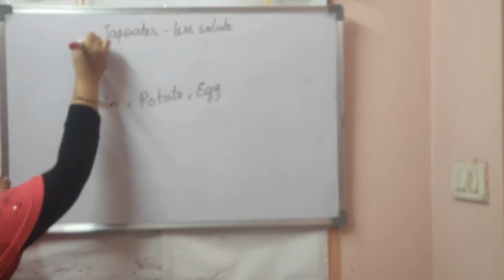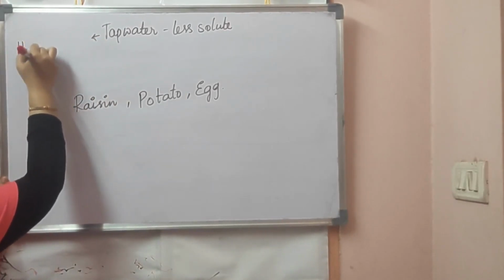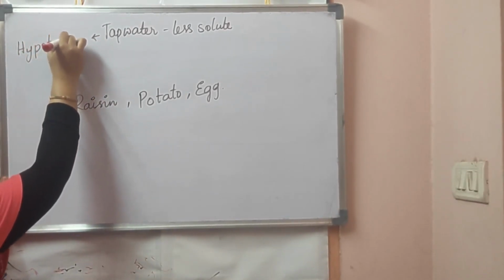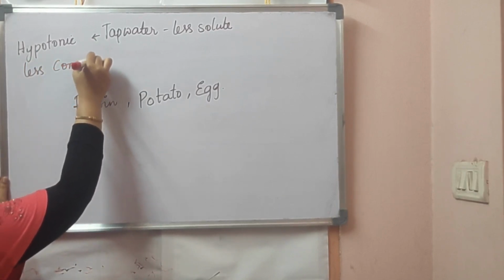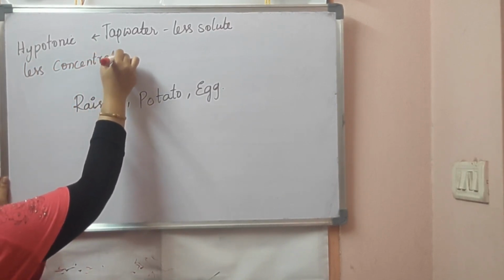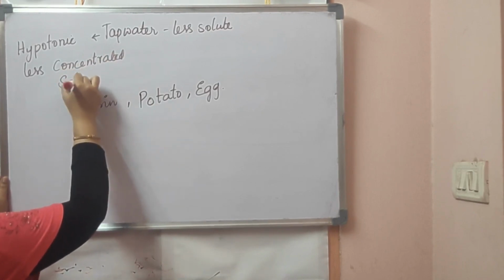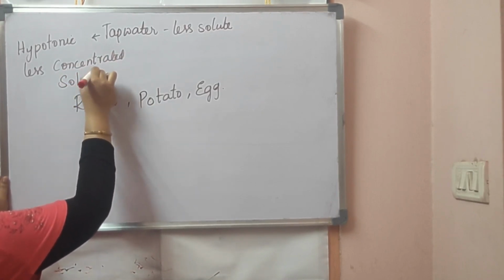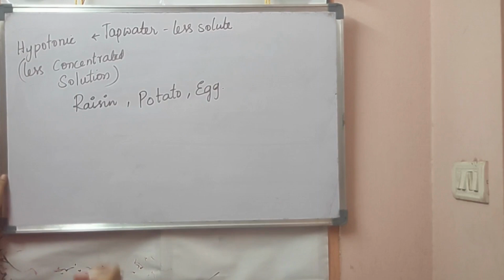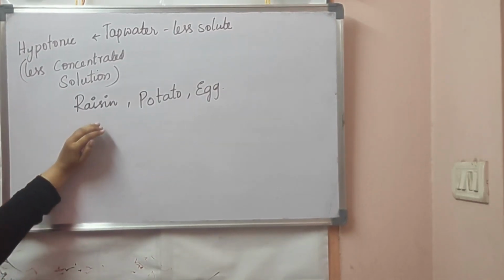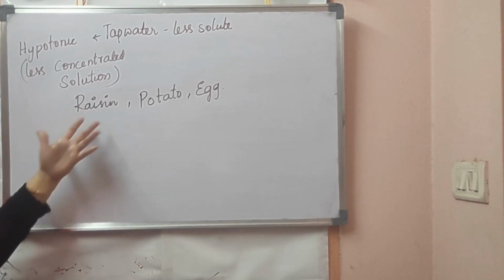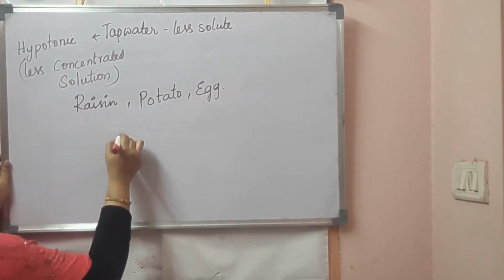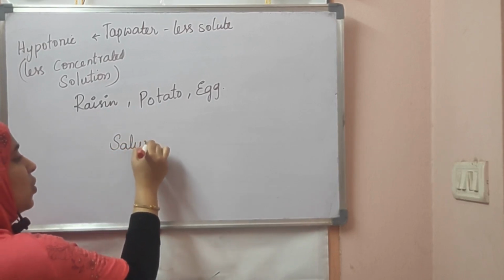So this is the liquid which we want to be hypotonic. Hypotonic, nothing but less concentrated solution. So we have one hypotonic solution with us. Now I want a solution which has more concentration than any of the biological fluid, that is, the cytoplasm of any cells. So for that purpose, I prepared a saturated solution.